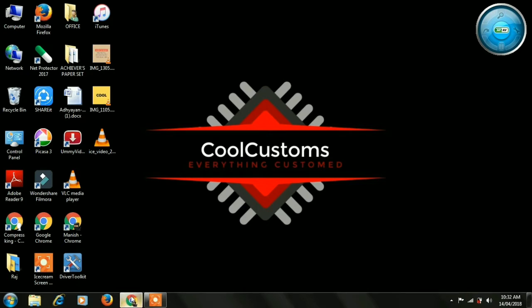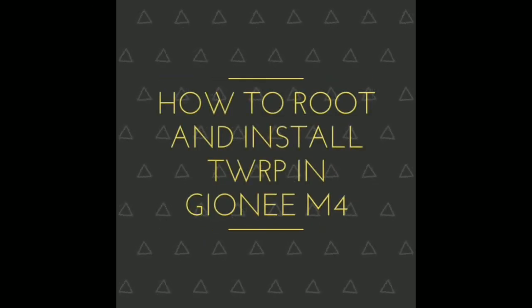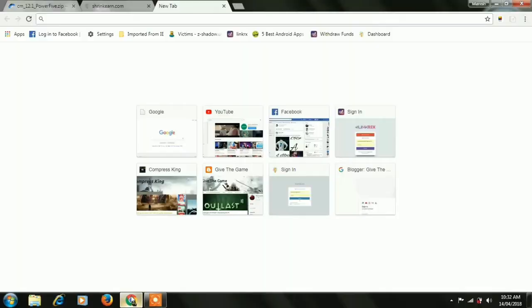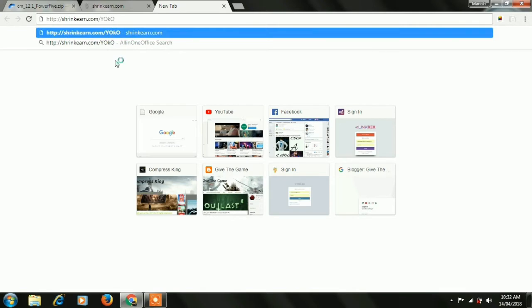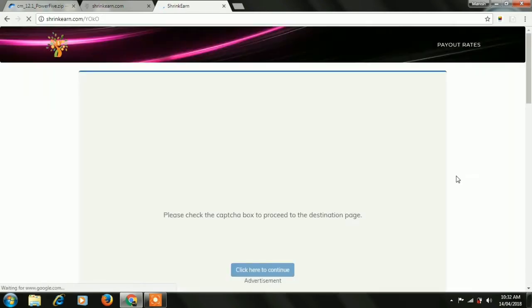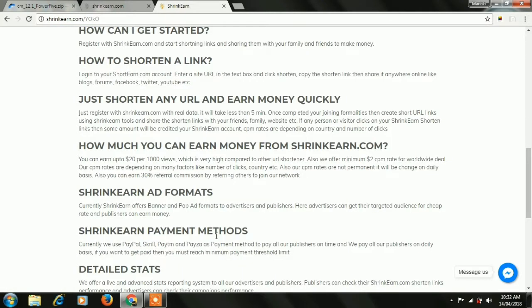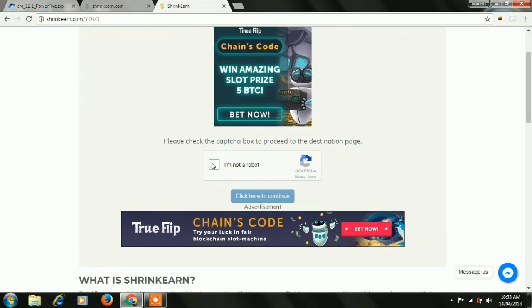In this video I'm gonna show you how to root and install TWRP in Gionee M4. So first of all, you need to copy the link from the description and paste it to your Chrome browser. After pasting it, a captcha page will be loaded. We have to check the captcha box to proceed to the destination page.